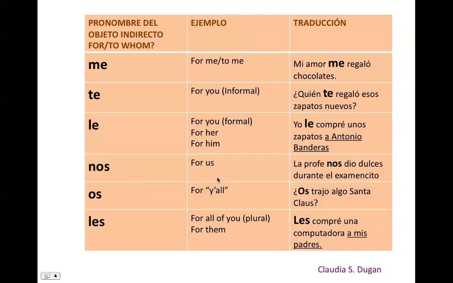Nos, for us. La profe nos dio dulces durante el examencito. Os, for y'all. And you know that they only use it in Spain. ¿Os trajo algo Santa Claus? Les. For you, plural. For them. Les compré una computadora a mis padres.